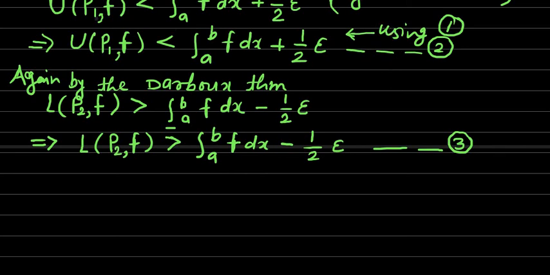So using the relation number 1, we have obtained this relation number 3.